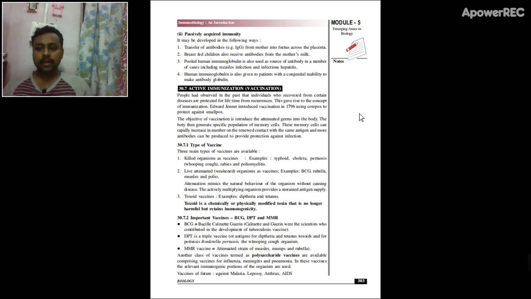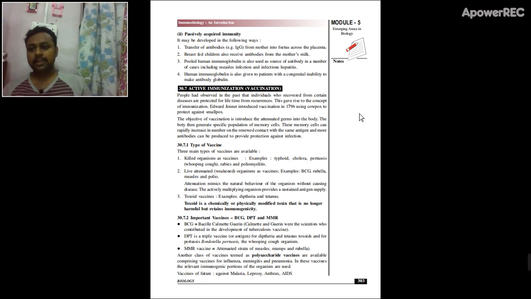When they enter the body, the immune system will recognize their antigens, because the antigens are present in their body whether they are alive or not.